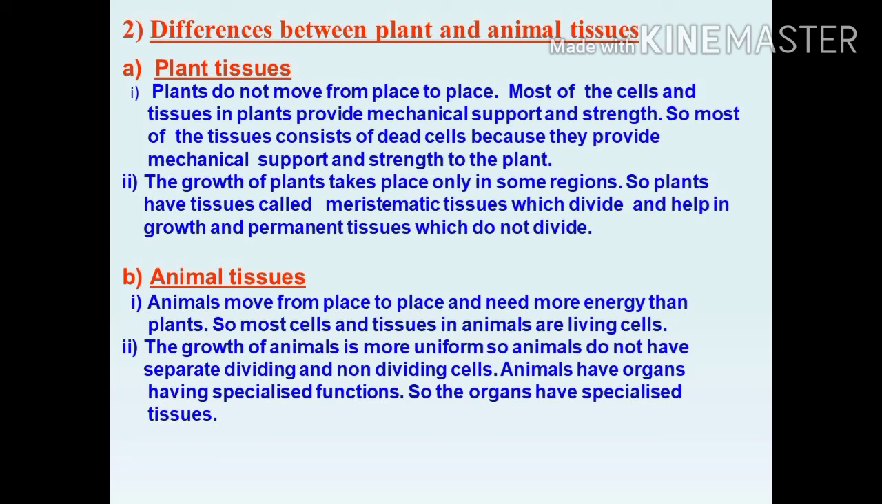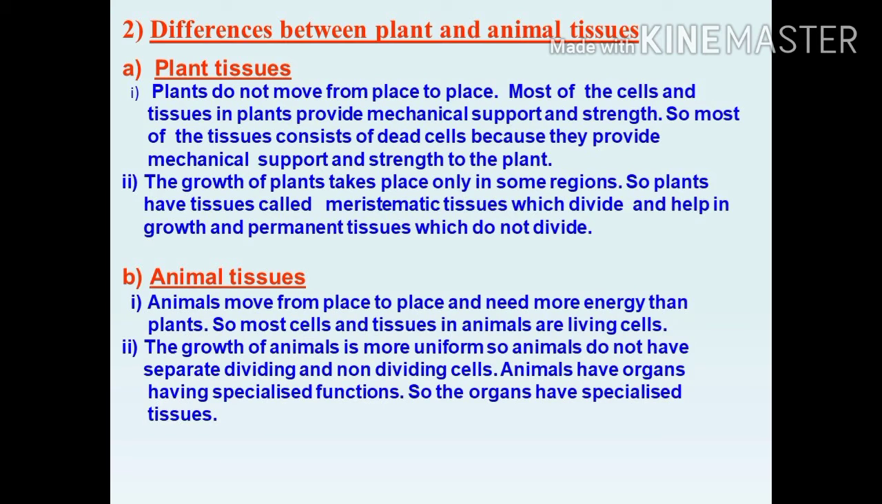There are some tissues in plants that divide throughout their life. These tissues are localized in certain regions. Based on the dividing capacity of the tissues, the plant tissues can be classified as growing or meristematic tissue and permanent tissue. Meristematic tissues divide and help in growth. They continuously divide and help in growth. But permanent tissue does not divide.